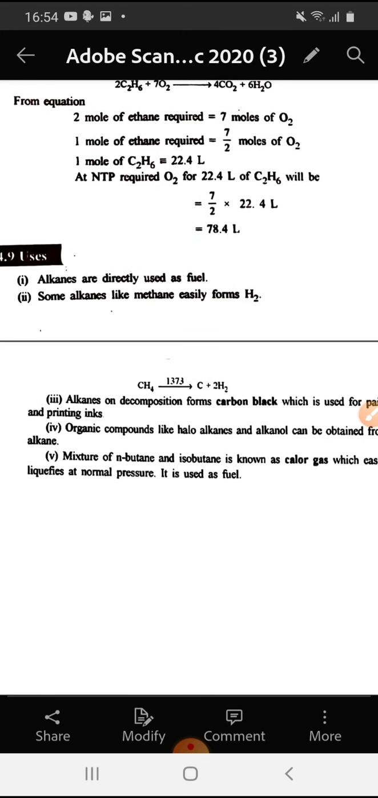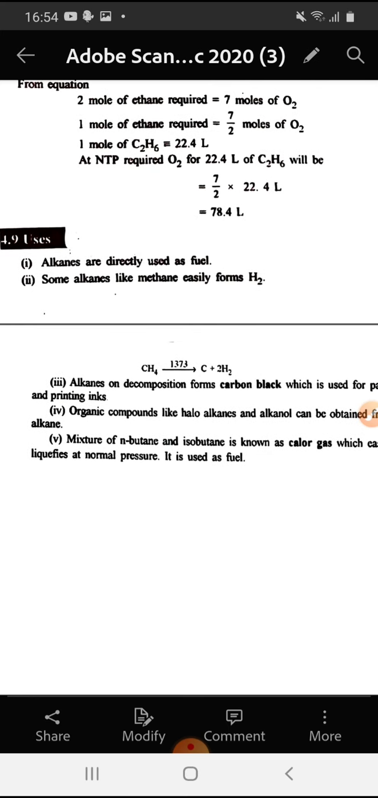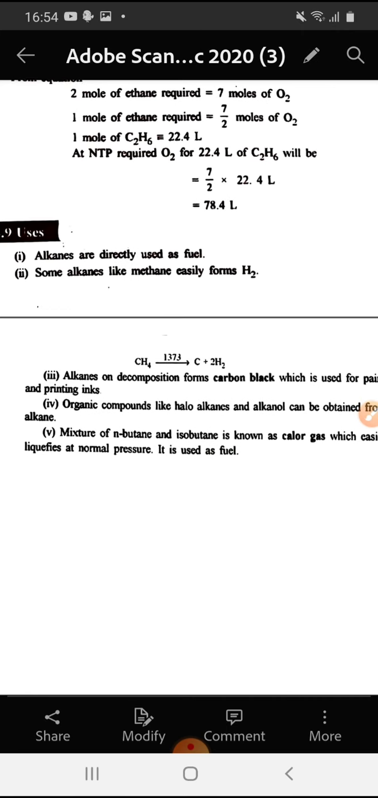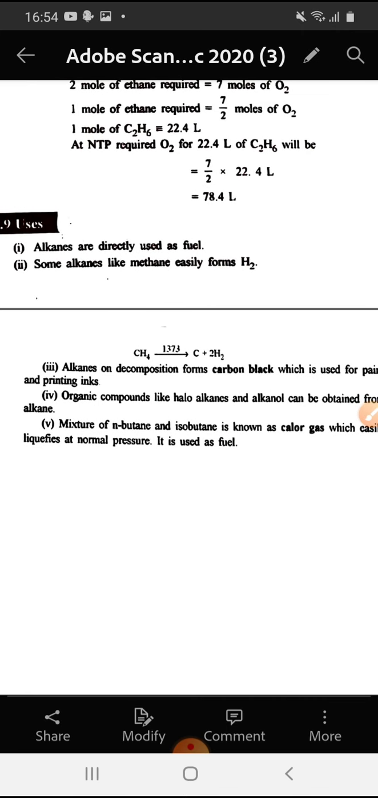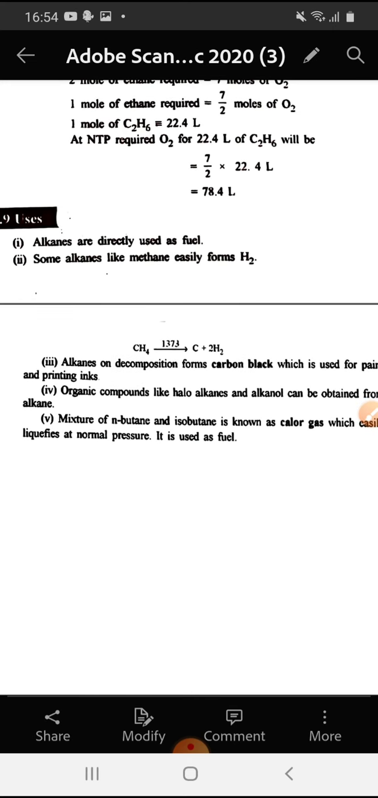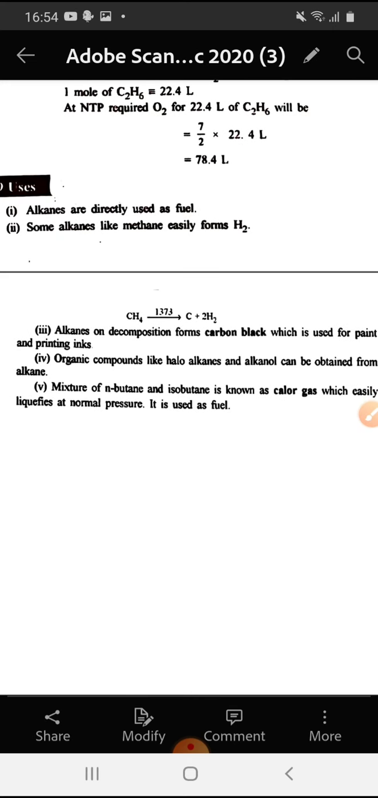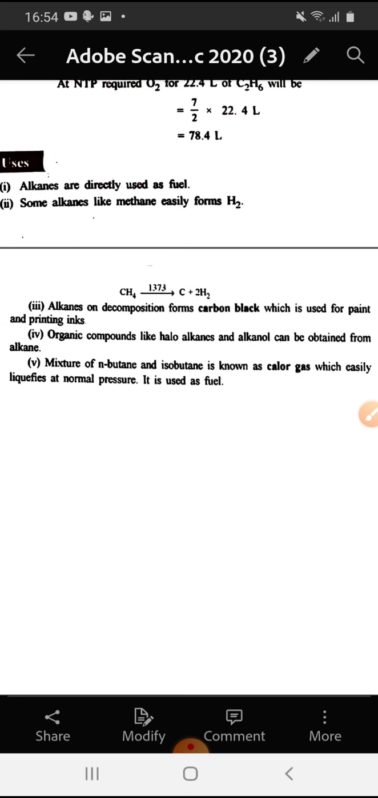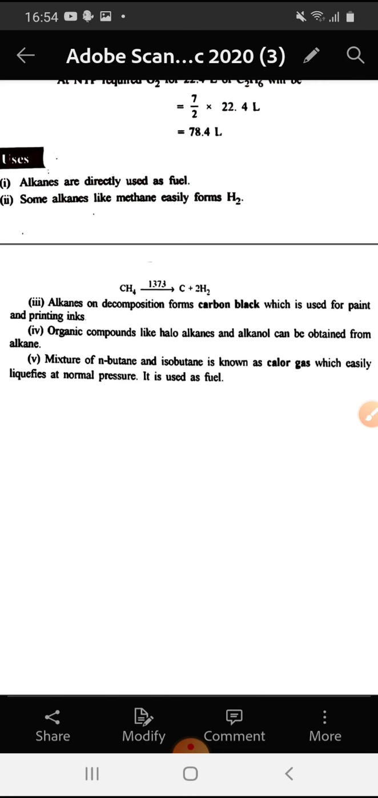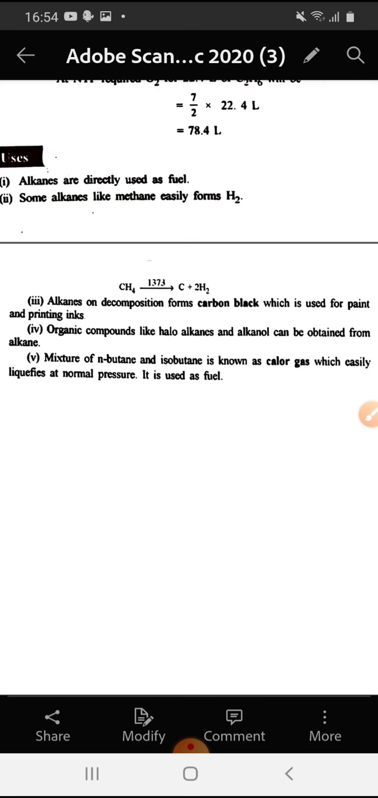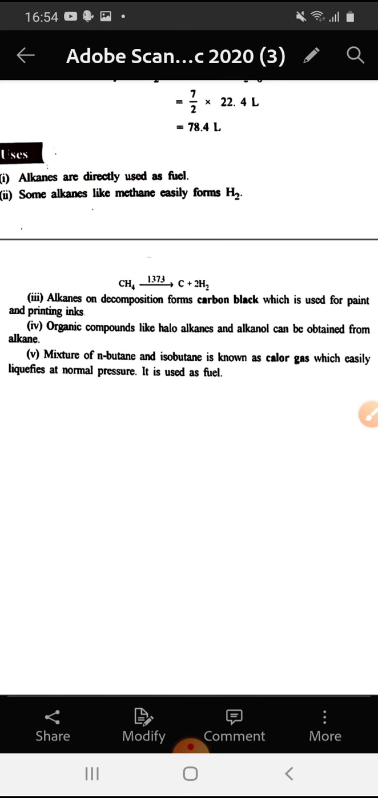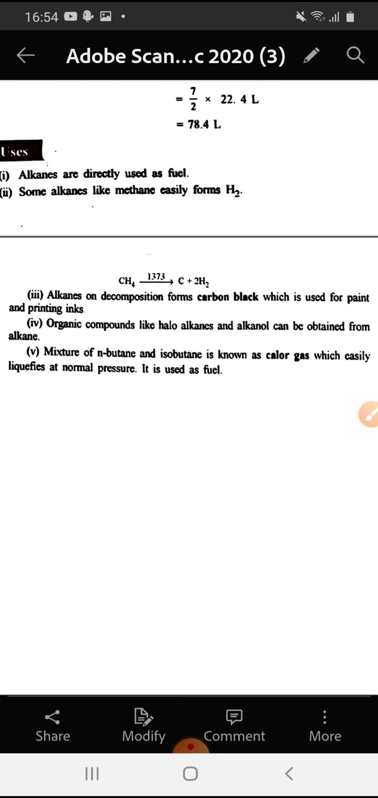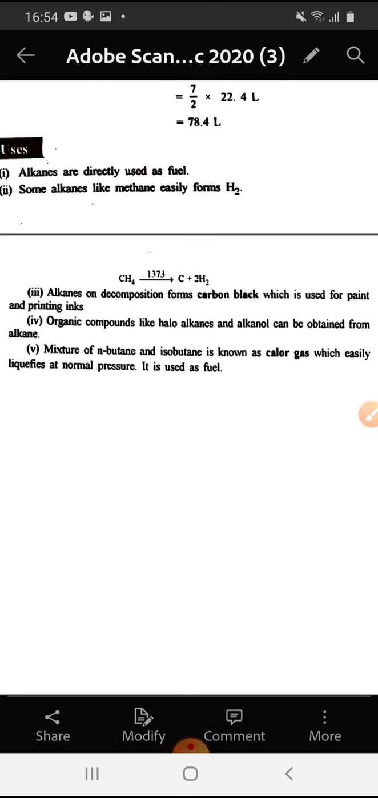Now we come to the uses of the alkanes. Alkanes are directly used as fuels. Some alkanes like methane easily form hydrogen, that is CH4 undergoes decomposition at 1373 Kelvin to give rise to carbon and 2 molecules of hydrogen. Alkanes on decomposition form carbon black, which is used for paints and printing inks. Organic compounds like haloalkanes and alkanols can be obtained from alkanes. Mixture of n-butane and isobutane is known as Calor gas, which easily liquefies at normal pressure and it is used as fuel.